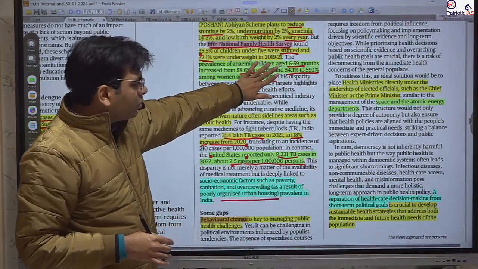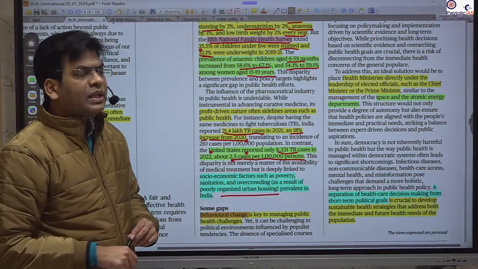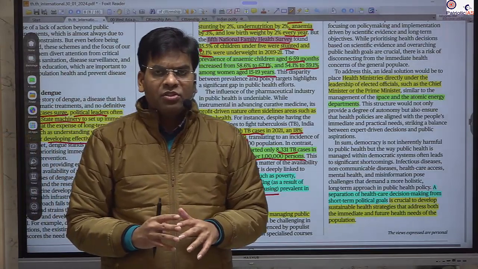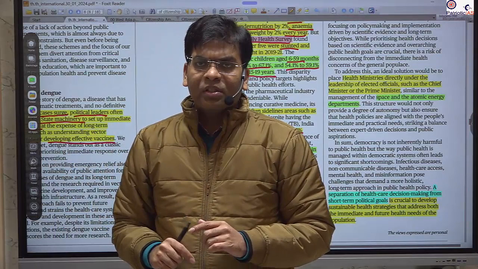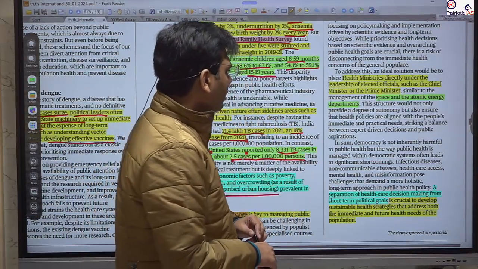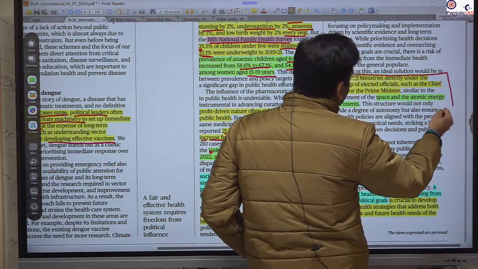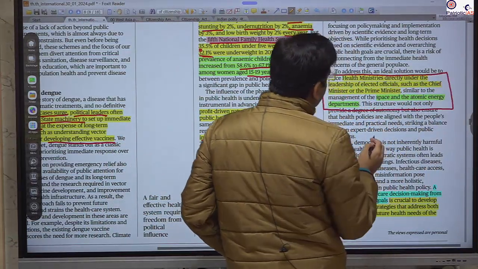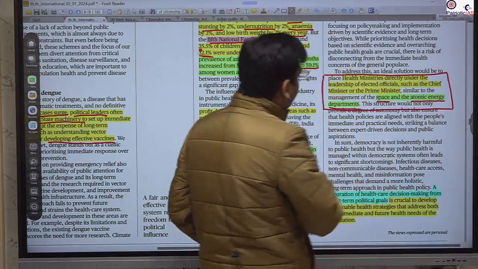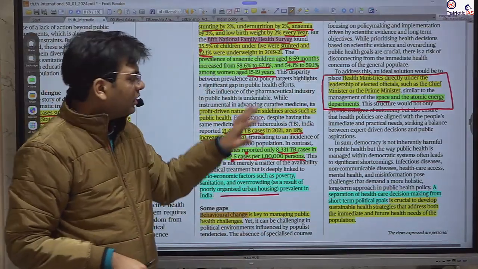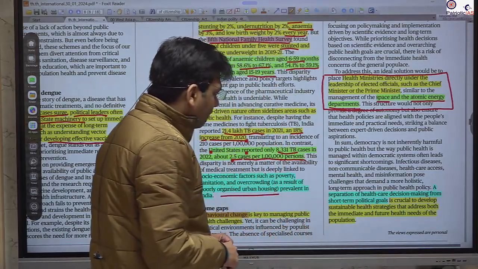What we need to do, as per this writer, is that the health ministry is very important and we need to bring it directly under the prime minister, because whenever a thing is under the prime minister, there is direct supervision and speedy implementation. Or it should be at the state level under the chief minister, instead of a separate health ministry. As we have seen with the space organization and the atomic energy department, which have always been under the prime minister, in the same way the health ministry should be put under the leadership of the prime minister and the chief ministers.